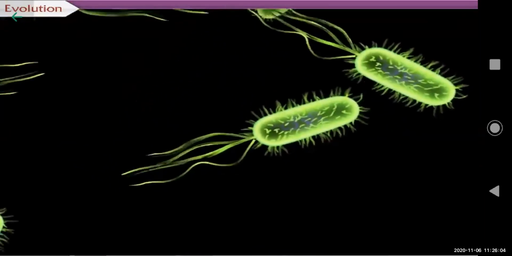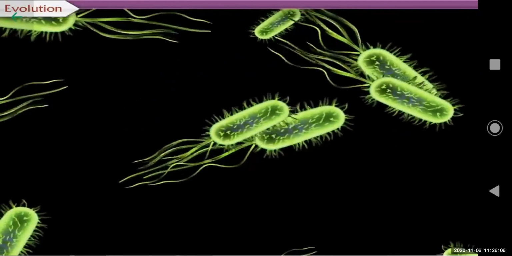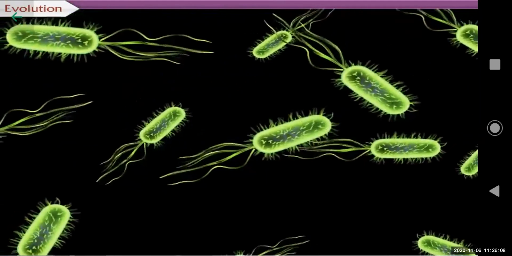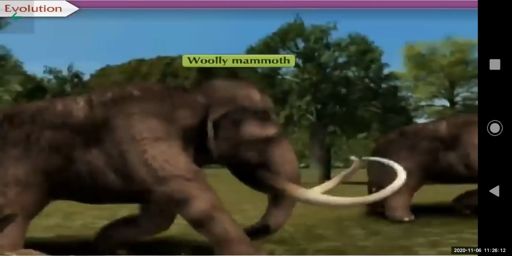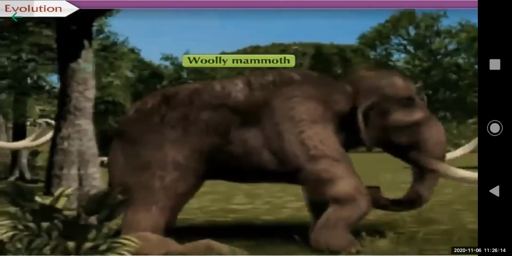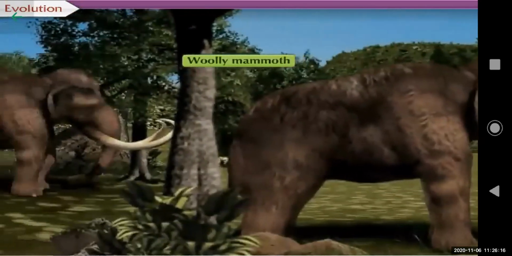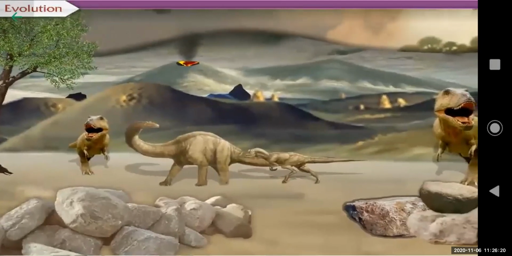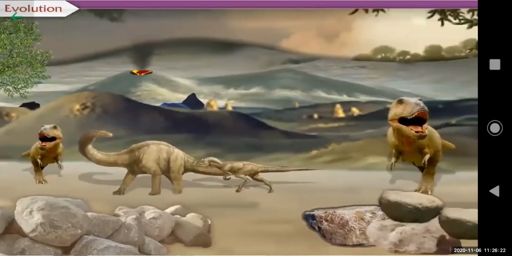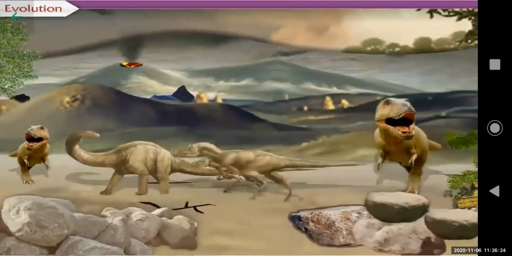There may have been some differences among those cells, and according to the principle of natural selection, some may have shown good growth and some may have perished, which could not adjust with the surroundings. Huge animals like dinosaurs, which once existed on the earth, became extinct due to this principle of natural selection.